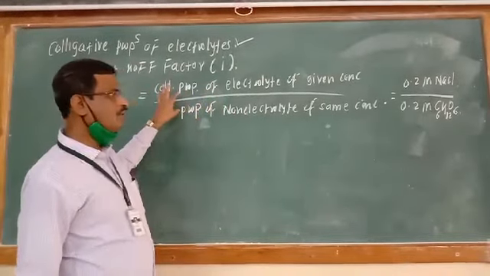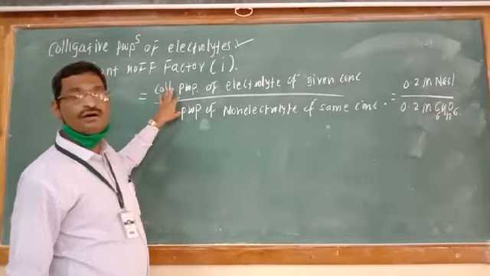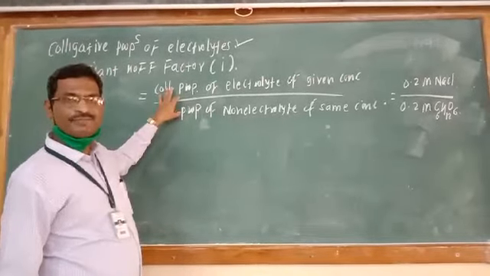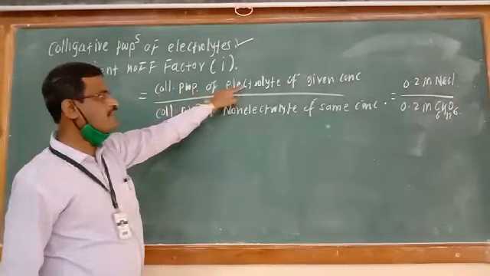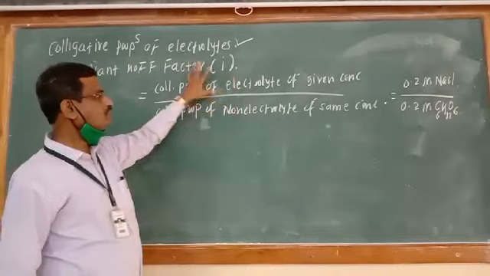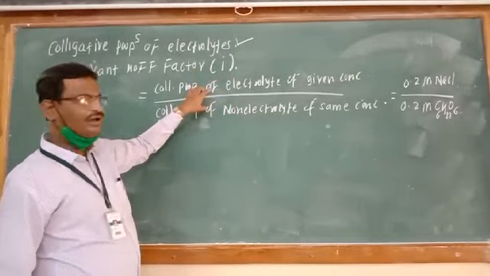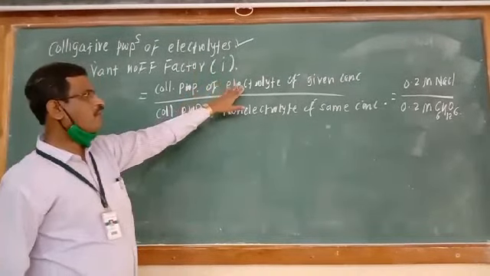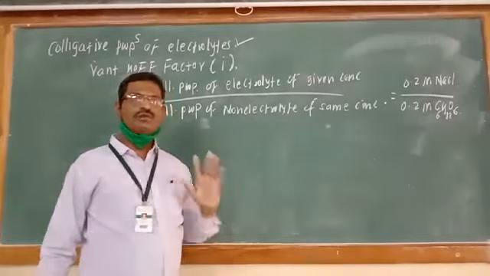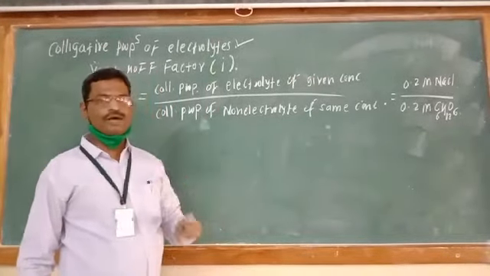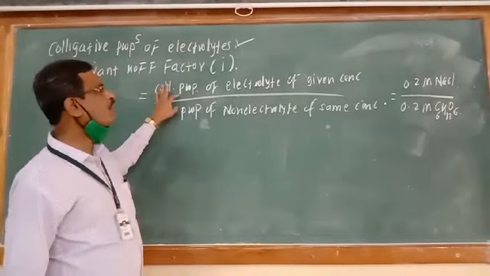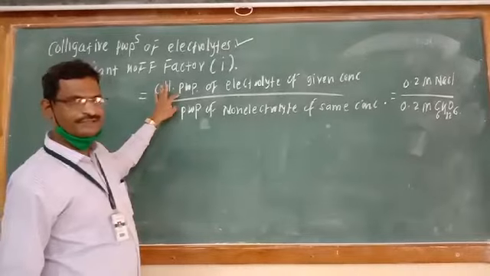So this ratio depends on the dissociation of electrolyte, that depends on the number of ions produced by that electrolyte after dissociation. So this is the Van 't Hoff factor, and Van 't Hoff factor for the electrolytes which are undergoing dissociation is always greater than 1, because they possess more number of ions.